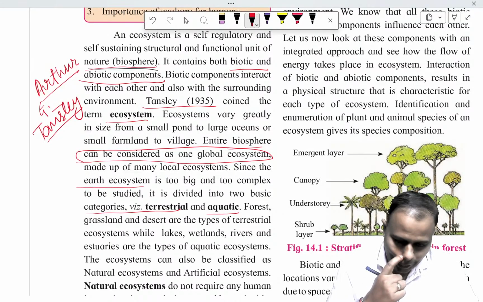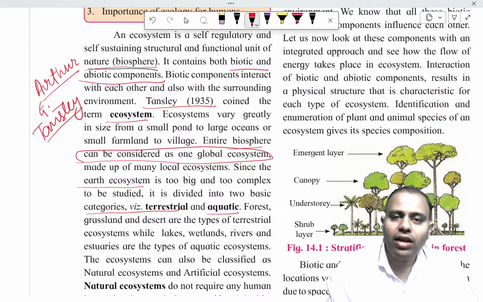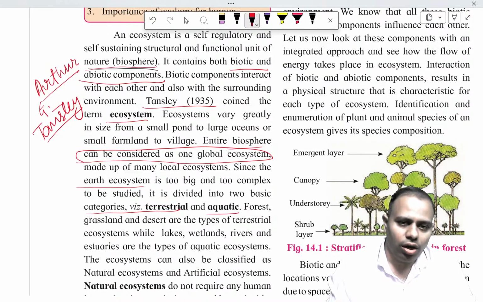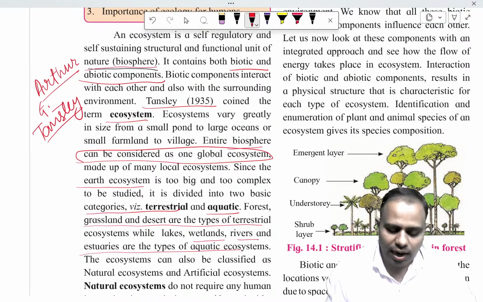Let's see the different categories of ecosystem. Aquatic ecosystem here means the organisms living in water. It may be ocean, it may be fresh water, etc. And the terrestrial ecosystem here means land ecosystem, where it can be forest, urban areas, anything which is on land. Desert and grasslands are types of terrestrial ecosystem, while wetlands, rivers, and estuaries are aquatic ecosystems.